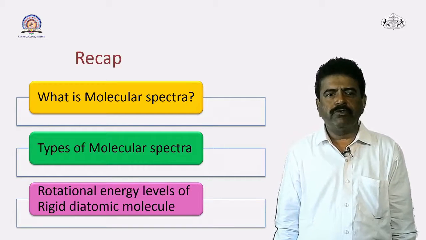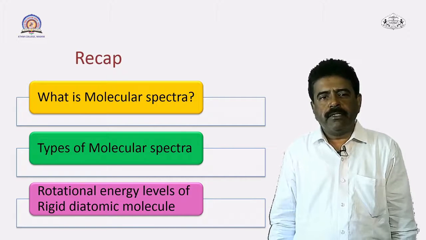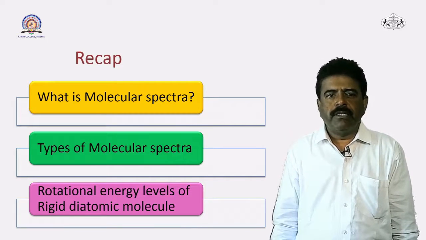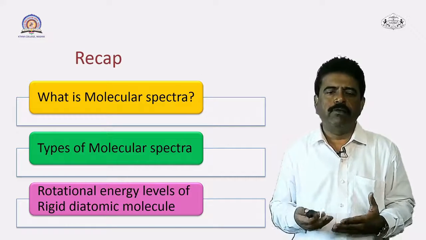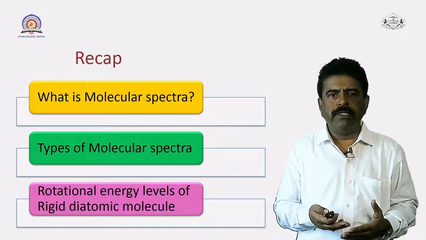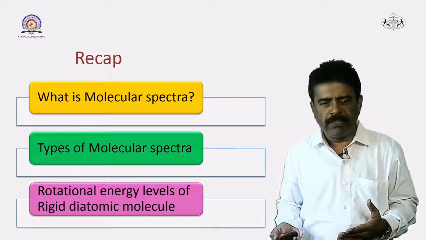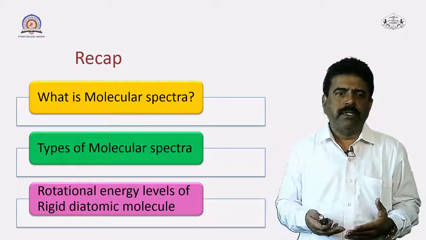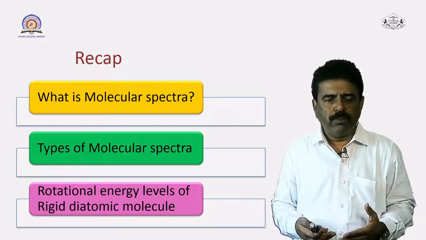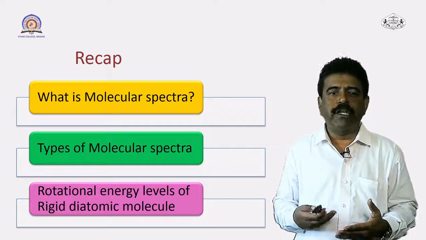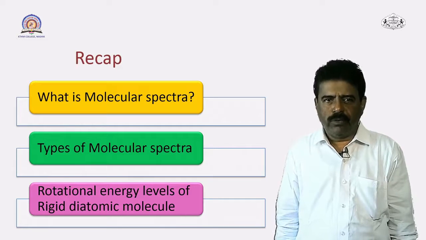Last time we have studied the molecular spectra. In the first part we have studied what is molecular spectra, and in the second part we have seen the types of molecular spectra. So, we have seen that there are three types of molecular spectra. The first one, that is rotational spectra, then second one, that is rotational vibrational spectra, and third one, the example we have studied of the rigid diatomic molecule, and we have studied about its energy levels of rigid diatomic molecule.